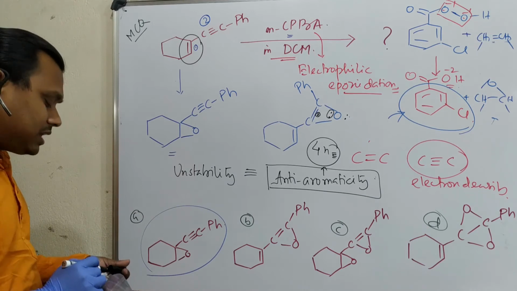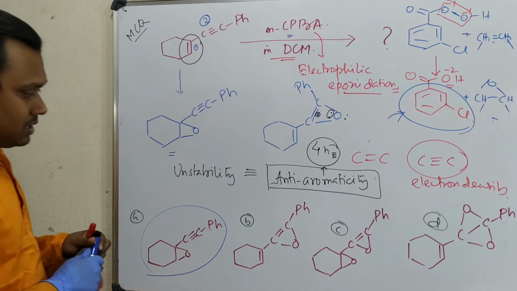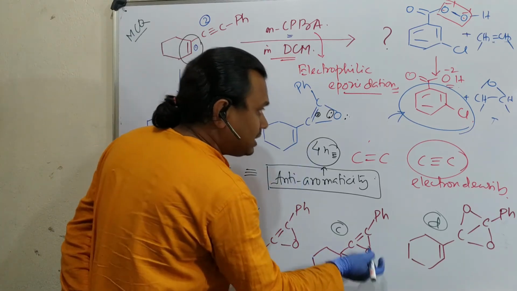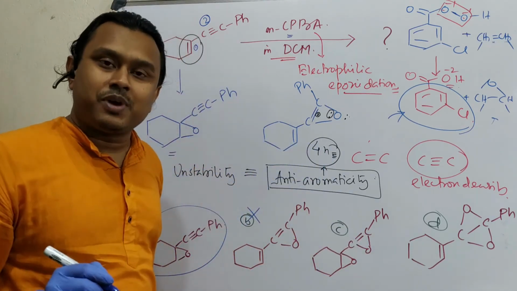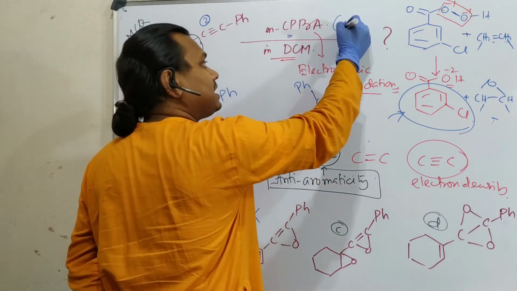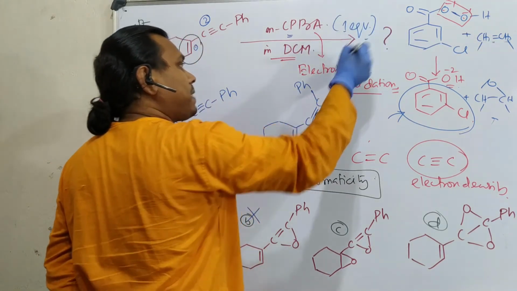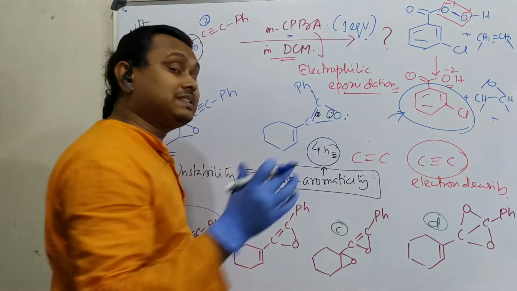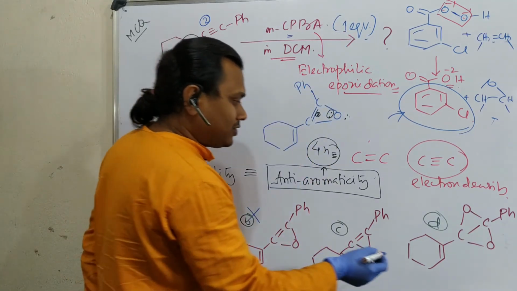Now why not the other options? For example, this one is not possible; I just explained why not double. See, whenever nothing is mentioned, you need to understand that it is one equivalent. If excess were used, then it would have been mentioned here that excess is needed. Point number one. Why not this?